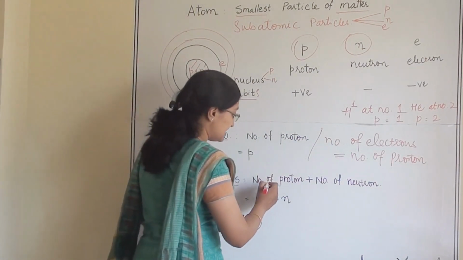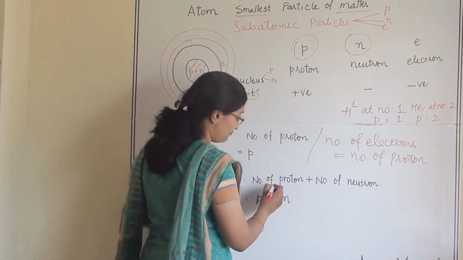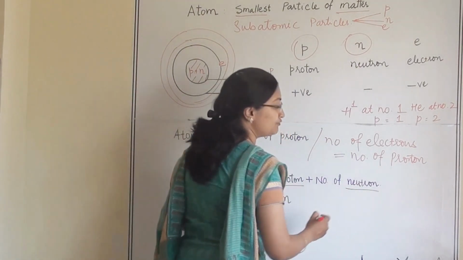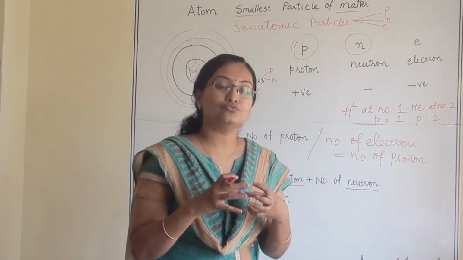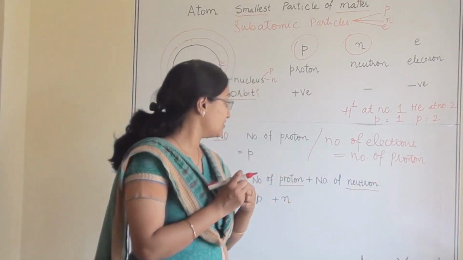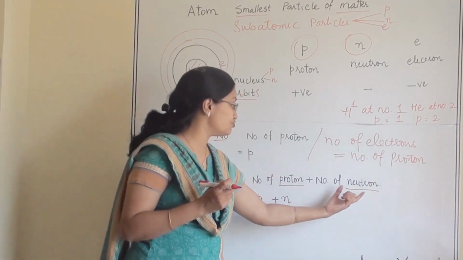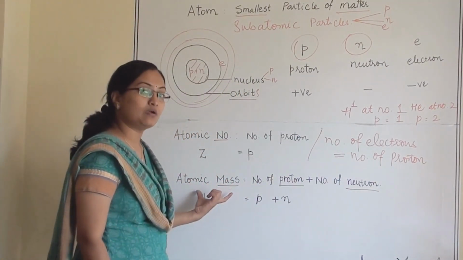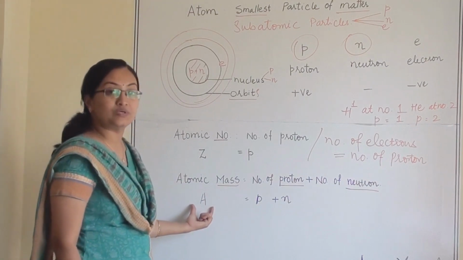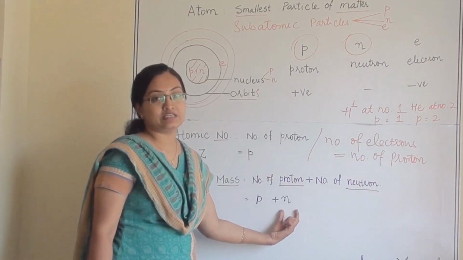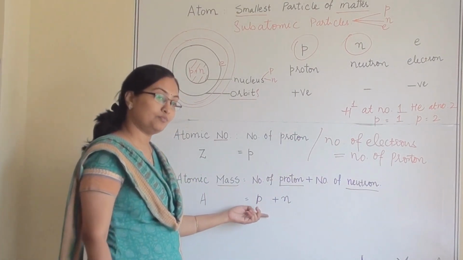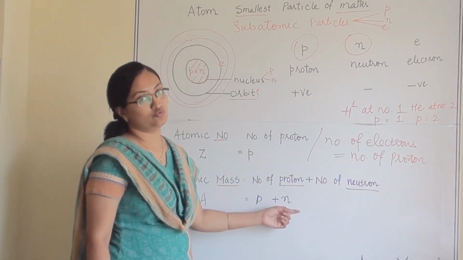So now what is atomic mass? Atomic mass is the addition of the number of protons and the number of neutrons. The summation of protons and neutrons gives you the atomic mass, and we denote it with A. So A equals P plus N. What is P? Number of protons, and N is neutrons.